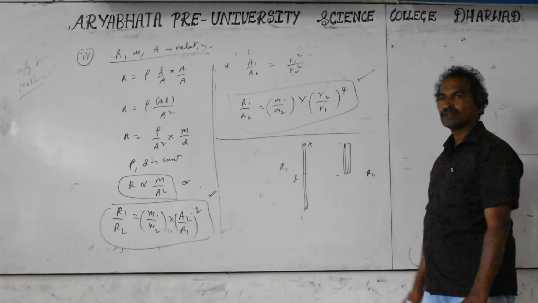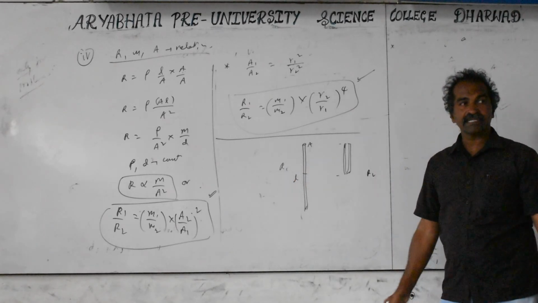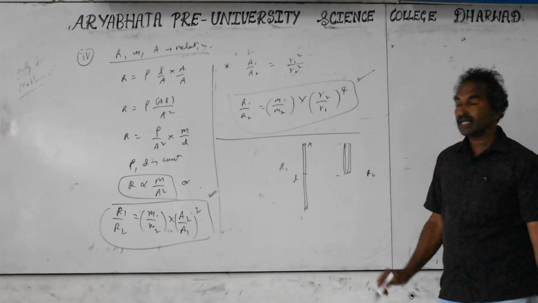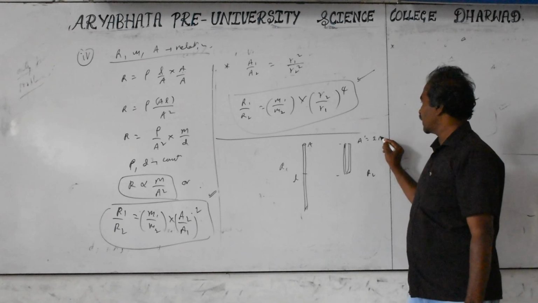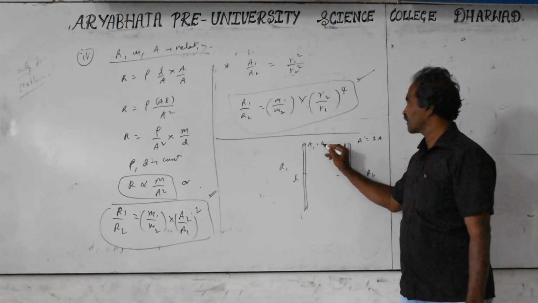R2. So what is happening? At least, density is the same. What is changing, you are finding? The new area becomes equal to 2A. This A1 is A.